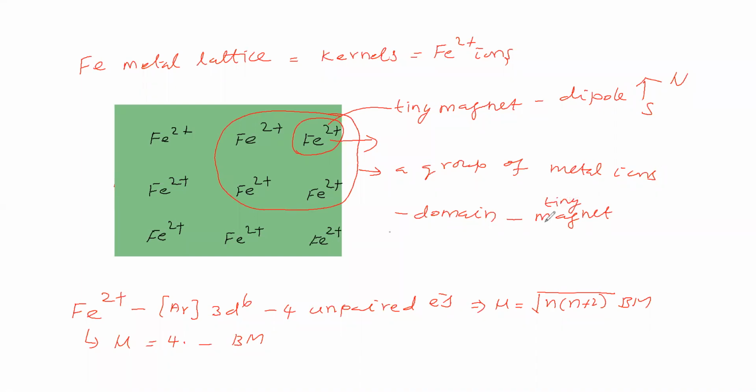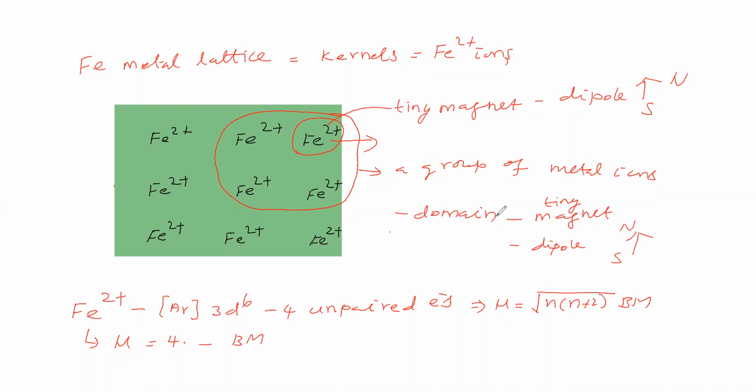It will act as a tiny magnet, so it will have a dipole, one south pole, another one north pole. Then it is having a magnetic field. So that is one domain, and many domains are possible in the iron metal lattice.